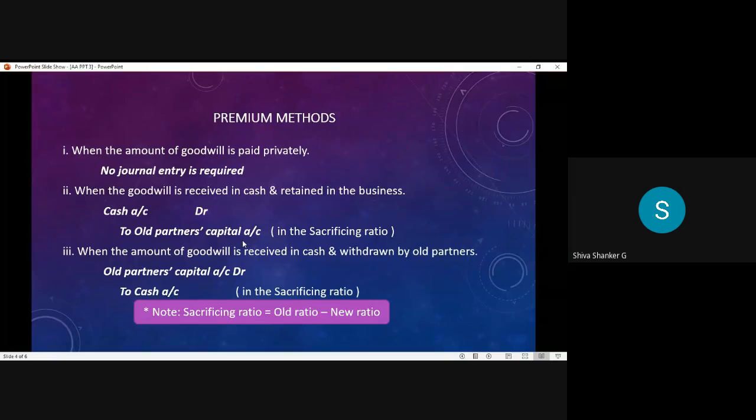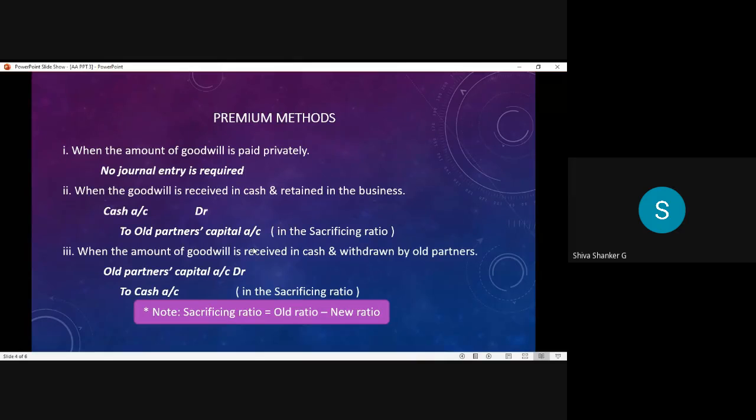First we write the second method entry, because he brought it in the form of cash. Then for the withdrawal, we additionally write one more entry. What is the additional entry? The third method entry: old partners capital account debtor to cash account. The entry will be reversed. When we distributed, what entry did we write? Cash account debtor to old partners capital account.